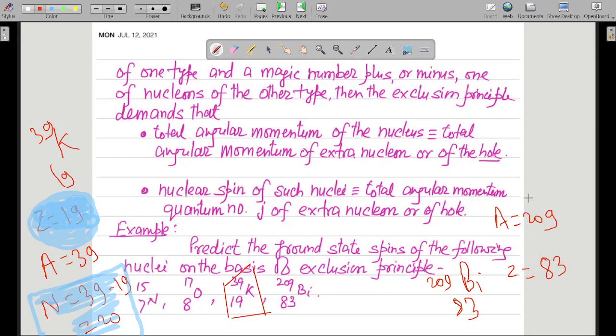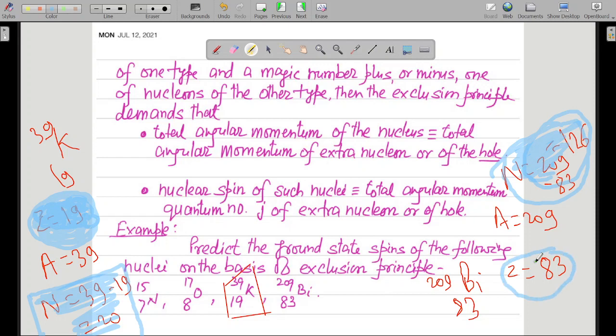Let us look at the total number of neutrons: 209 minus 83, which equals 126. Now you can clearly see that N equals 126 is a magic number of nucleons of one type, that is neutrons. And for protons, the nearest magic number is 82, so 82 plus 1.